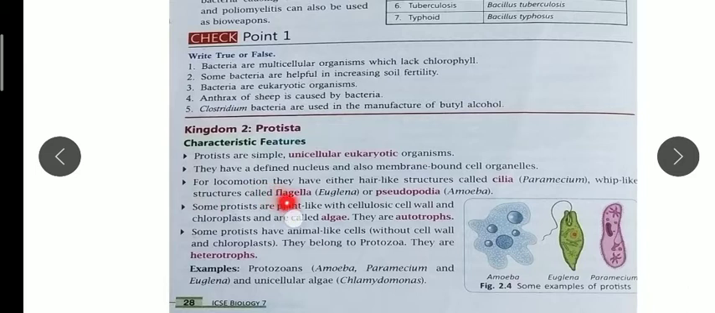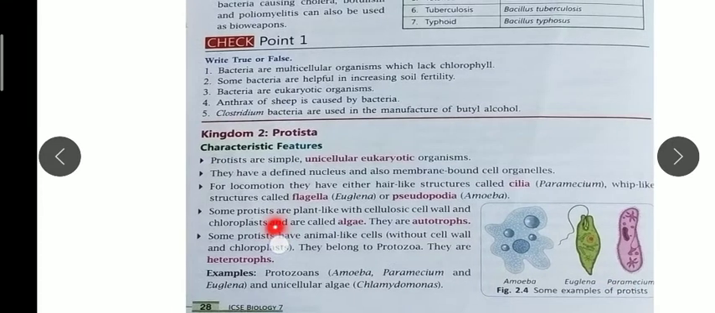For locomotion, they use hair-like structures, like in the case of paramecium. You can see all over the body surface, paramecium has cilia, so they are hair-like structures. Euglena has flagella, like bacteria, a locomotory organ. And amoeba has pseudopodia. With the help of these pseudopodia, they can change their shapes and move. So these three are examples of Protista: amoeba, Euglena and paramecium.